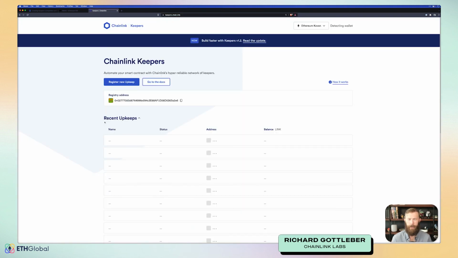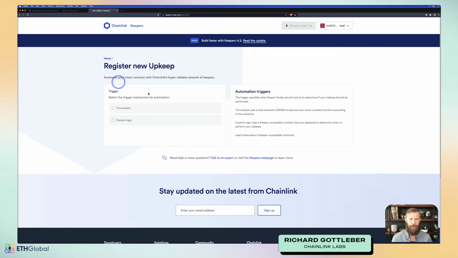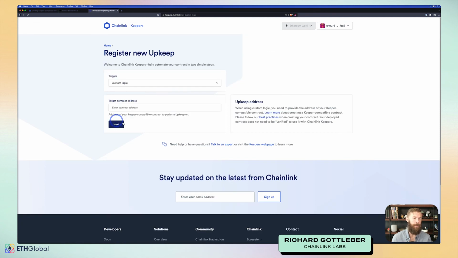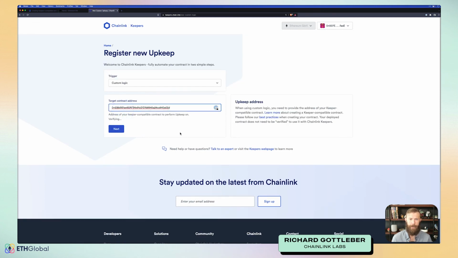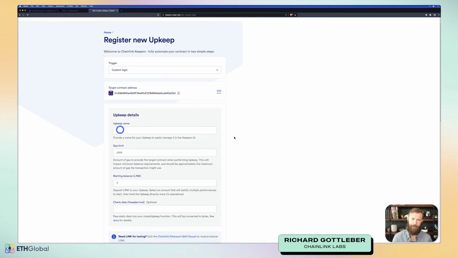keepers.chain.link. All right, and we'll register a new upkeep here, and this time we'll pick custom logic. We'll enter the address of the contract we just deployed, and it'll try to verify it as well. If our contract was verified, it would be able to ensure that it was a keeper compatible contract. Because we haven't verified it, we can still deploy this keeper, but it's relying on us now to make sure that the keeper contract is a keeper compatible contract.